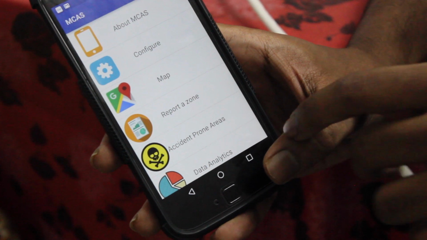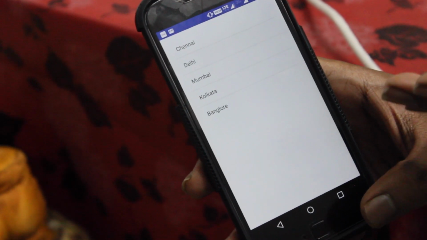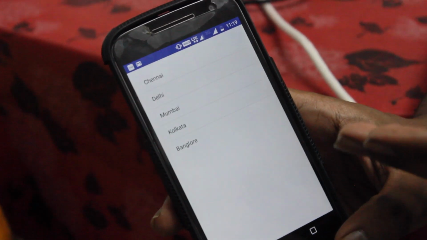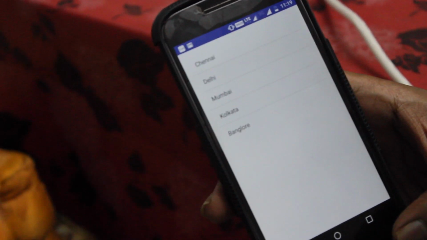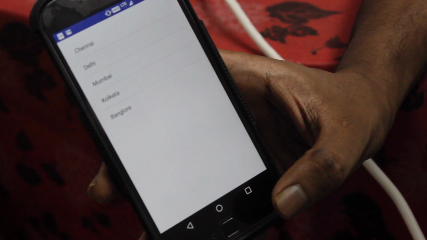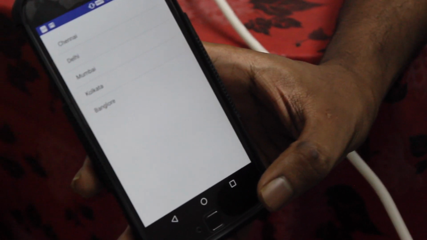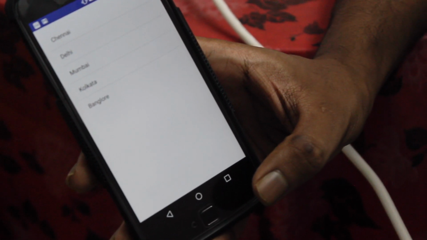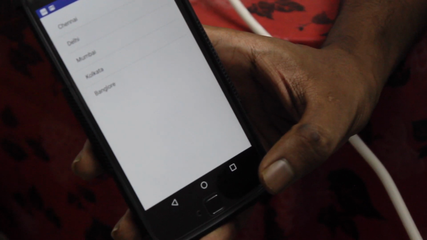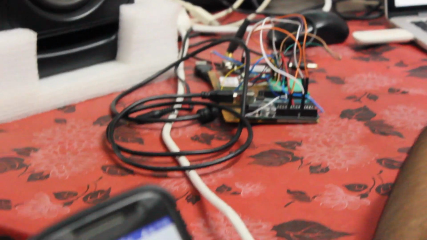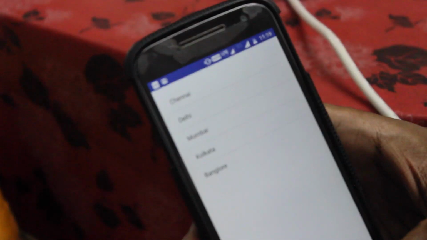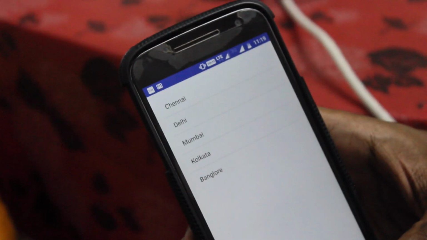Now, when we look into the report section of the app, it displays a list showing various cities. These are basically the reports for each respective city. The data here is simulated data because we have obviously not been able to crash bikes in all these cities. Every time we simulate a crash using our electronics part, the data gets added here if we decide to report it. So there's real-time reporting, but this is all simulated data, since this is a prototype.